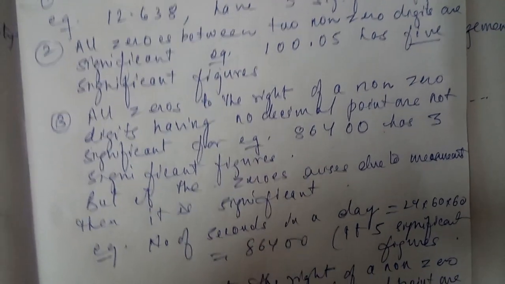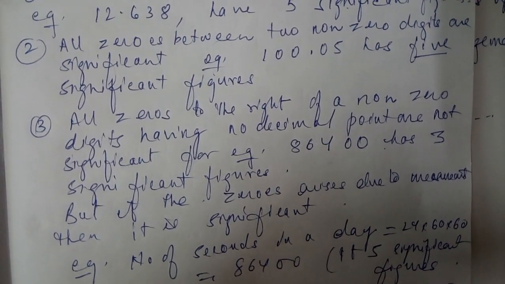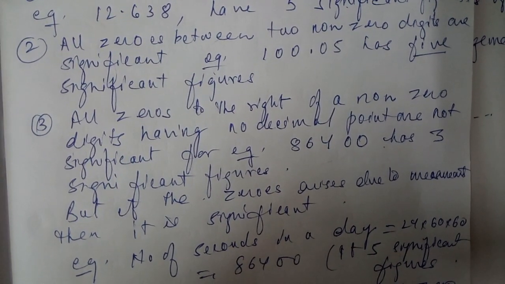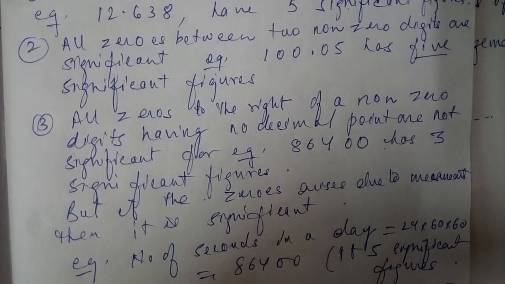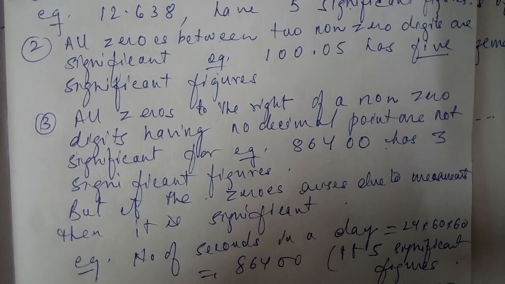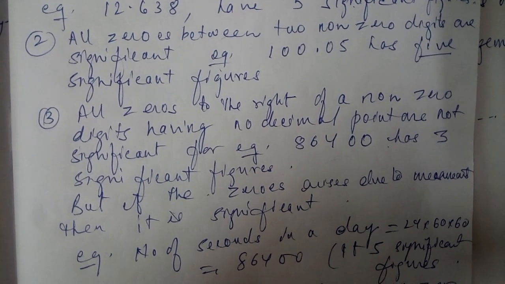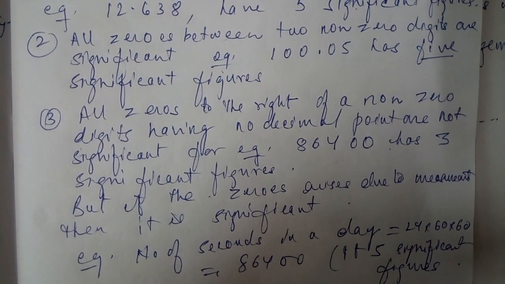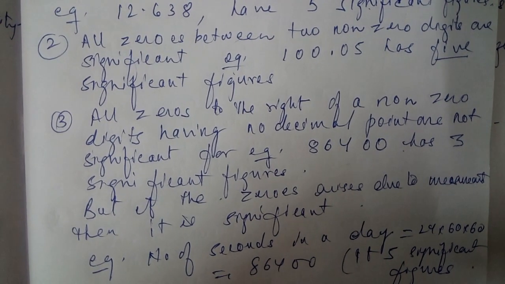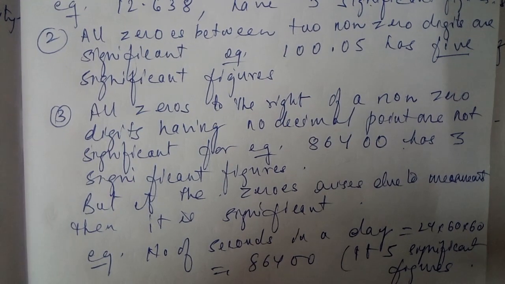Then the third rule: all zeros to the right of a non-zero digit with no decimal point are not significant. For example, 86400 has only 3 significant figures. But there is a special case: if the zero arises due to measurement, then it becomes significant.